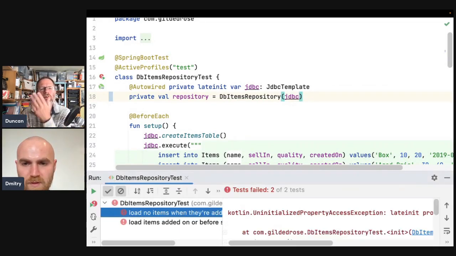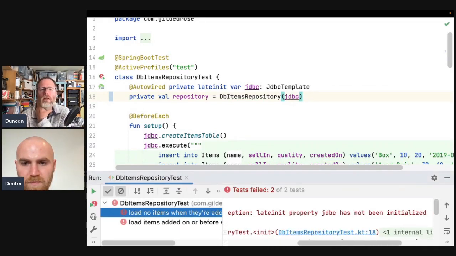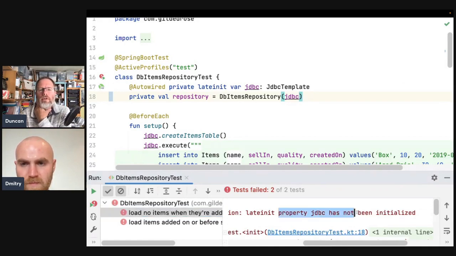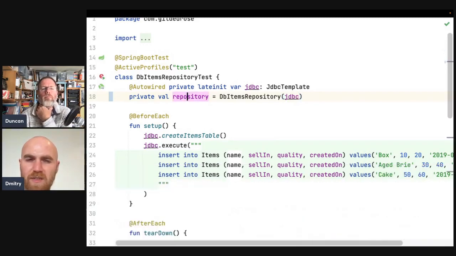Okay. So we've injected. What does that say? Late init property JDBC has not been initialized. I think it's because this field is created before this late init is actually populated by Spring. Of course, yeah.